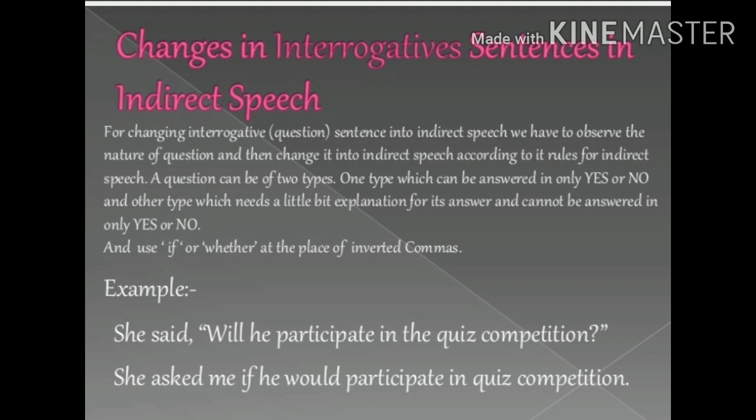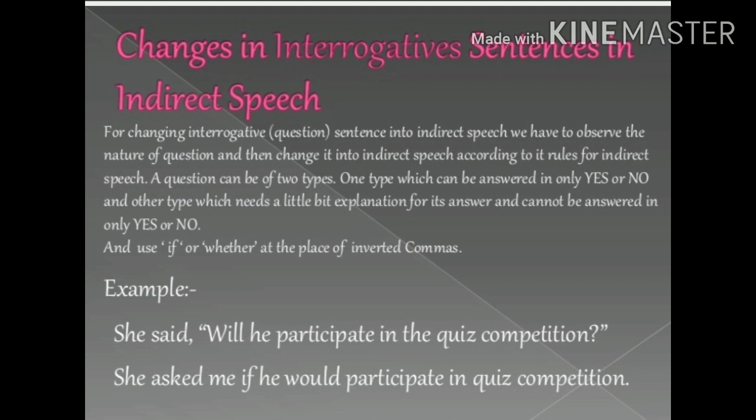She asked me if he would participate in quiz competition. Children, understand the changes. As this is a question, so said is changed into asked. After the omission of inverted commas, we have used conjunction if, and the verb will is written after the subject. Look, in the question it is written, will he participate? And in indirect speech, will after changed into would, it is written after the subject he.